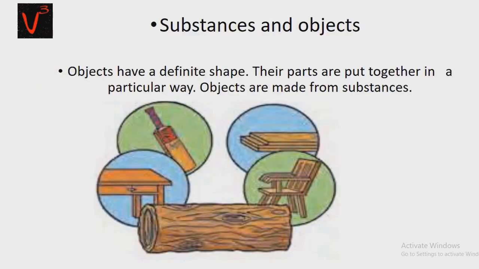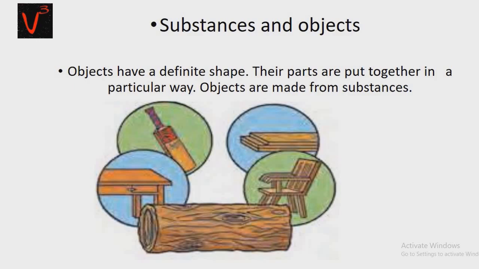Let us understand what are substances and objects. Objects have a definite shape. Their parts are put together in a particular way. Objects are made from substances. Let's understand this. See, in the image you can see a table, you can see a bat, you can see wooden planks, you can see a chair. So all these are objects which are having definite shape.